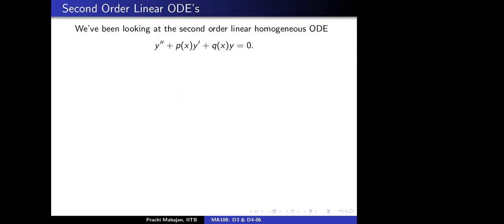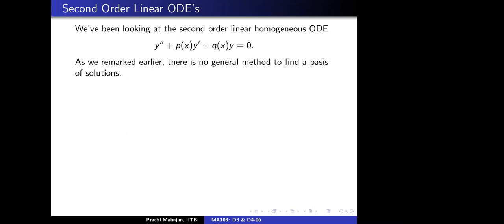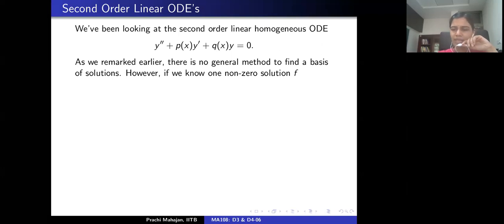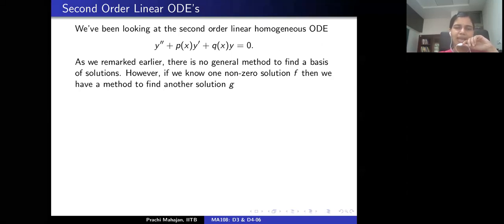So having understood all of this, let us move forward. Let's look at second order linear homogeneous ordinary differential equations. Unfortunately, there's no general scheme to find a basis of solutions. However, there's something that one can do. If we know one non-zero solution F, then there is a method to find another solution to a homogeneous second order linear differential equation in standard form. So how do we find G given F? We also want to make sure that G and F are linearly independent, right?